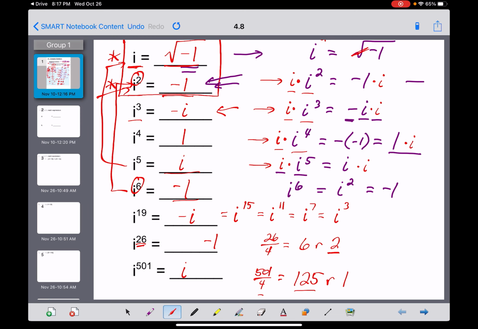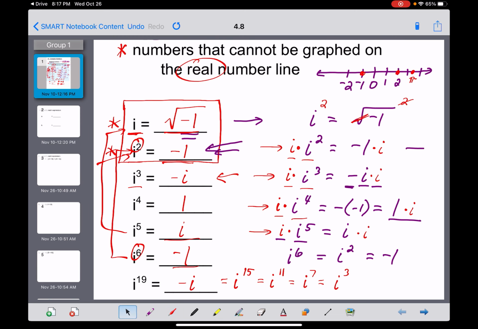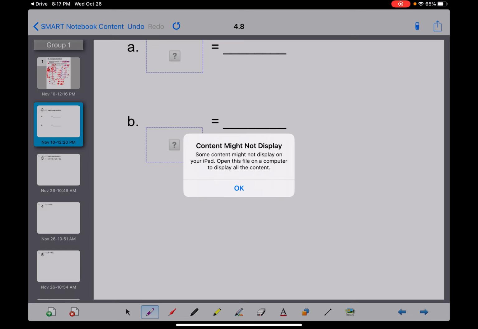Okay, that was lots of fun, wasn't it, guys? I'm sure. As long as you guys can memorize these two things up here in the box, you're probably good to go. Okay, all right.